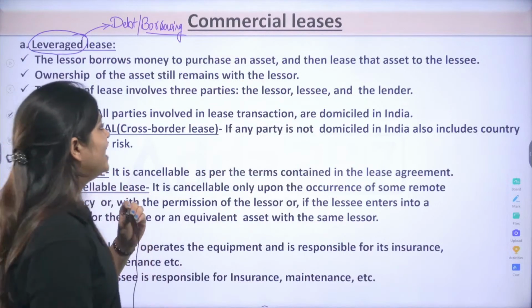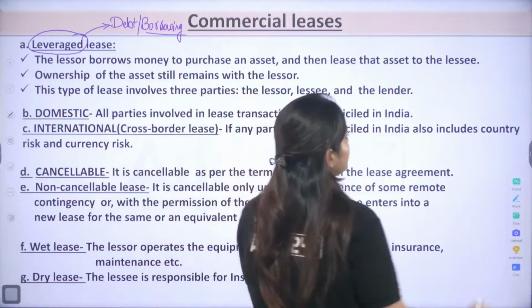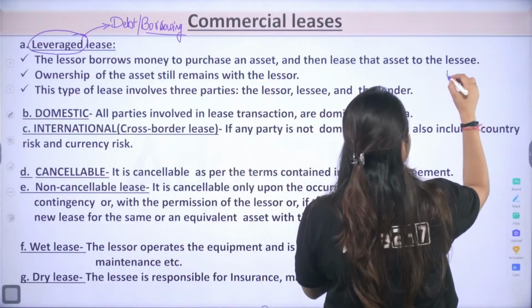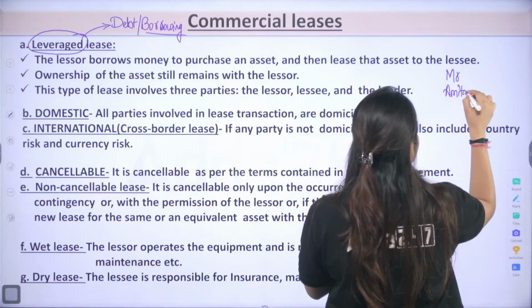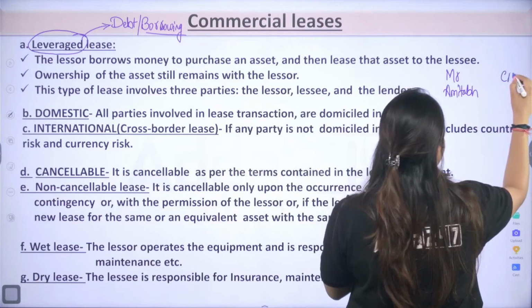Okay. Now, as per this lease, let me tell you what we have seen just now, that here is Mr. Amitabh Bachchan. Yes. Here is your CA Aarti.